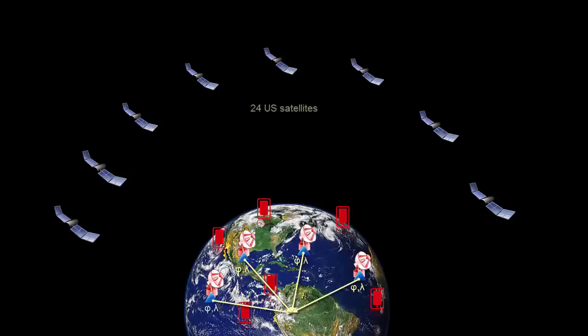Now, currently there are 24 US satellites orbiting the Earth. Russia also has around 25, and other countries have also launched some GPS satellites. And each satellite has a different orbit path with the goal to cover the Earth evenly. The GPS satellites are around 20,000 kilometers above the Earth, and each of them orbits the Earth around 2 times per day. So using ground stations, we are able to calculate the coordinates of each satellite at any given time.